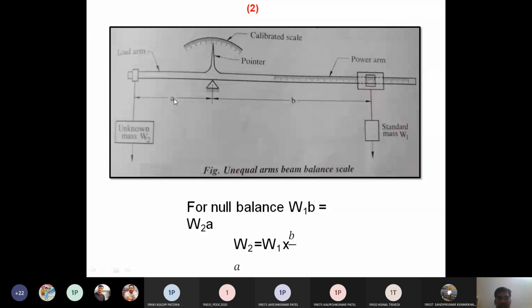So W2 into A is equal to W1 into B. I want to find W2, so W2 is equal to W1 into B divided by A. Whatever the lengths A, B and W1 are, we put them in the equation and we get the unknown mass in the equilibrium condition. Based on that we find W2.